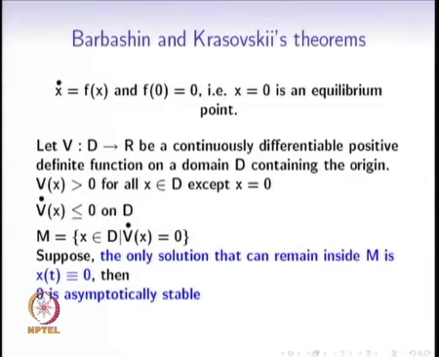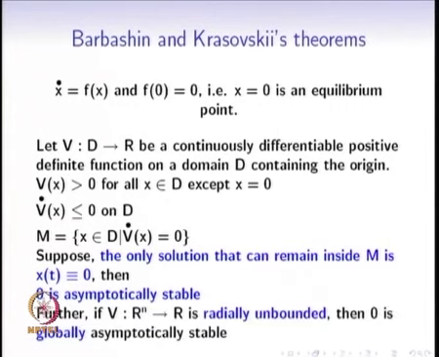Notice that this is precisely the situation that had happened for the pendulum example with friction. So, the Barbashin-Krasovsky theorem is a more general statement to this effect. What can we say about global asymptotic stability of that equilibrium point we just now claimed to be asymptotically stable? If, in addition to the above assumptions, V is also radially unbounded, then the origin is in fact globally asymptotically stable.